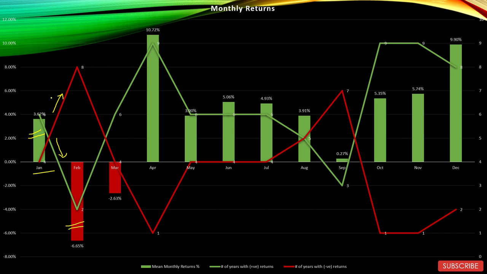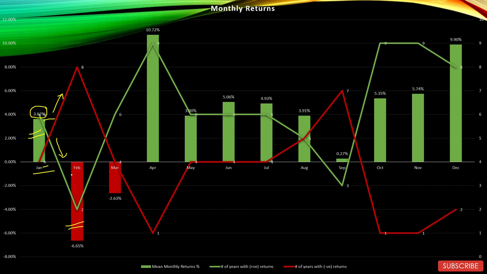January managed to give average returns of 3.62% over the last 10 years, which is certainly a respectable return. But it gave positive returns in 6 years and negative returns in 4 years.